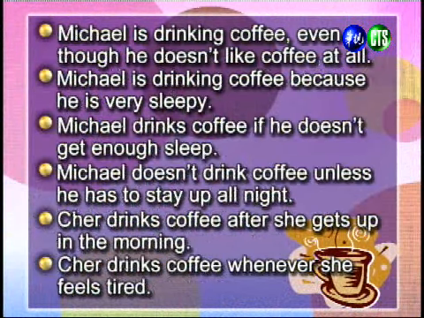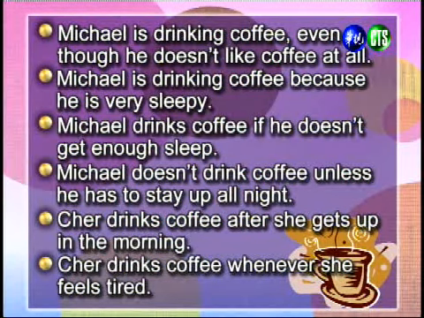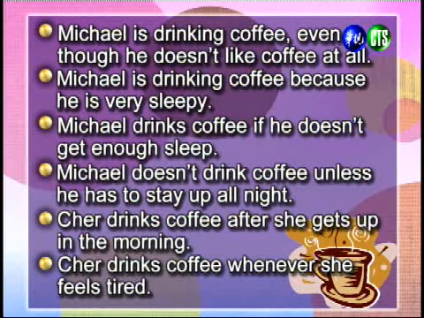All right, now let's review the sentences that Cher wrote during our coffee break. Our first sentence is, Michael is drinking coffee even though he doesn't like coffee at all. Two, Michael is drinking coffee because he's very sleepy.